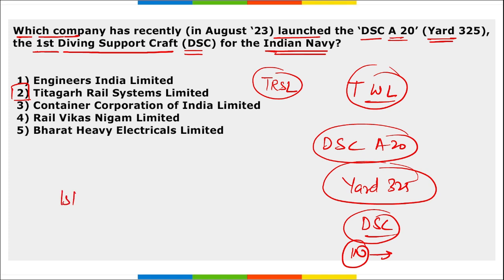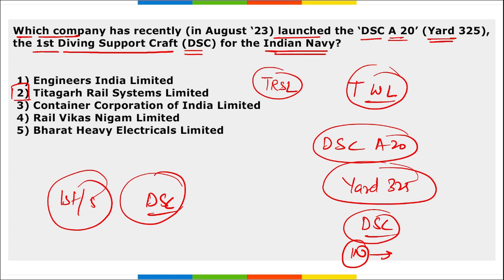And this is the first of the 5 DSC, that is diving support craft vessels, that are to be delivered to the Indian Navy by Titagarh Shipyard Limited. And the contract value here is 175 crore rupees.